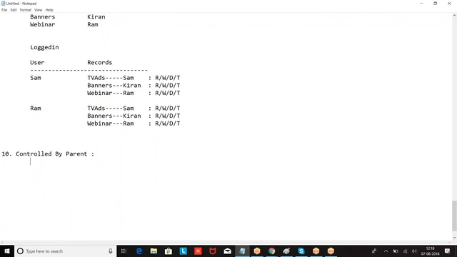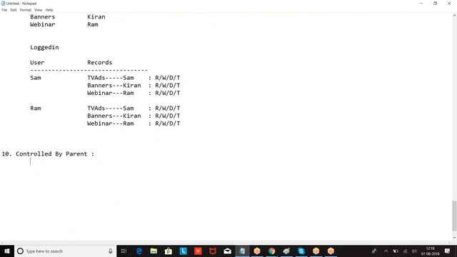But if you look at this OWD, entire OWD is running on 2 points. Are you the owner or are you not the owner? If you are the owner, these are the permissions. If you are not the owner, these are the permissions. Entire OWD is running on ownership of the record. But when two objects are connected by a master detail, child object will not have its own owner.